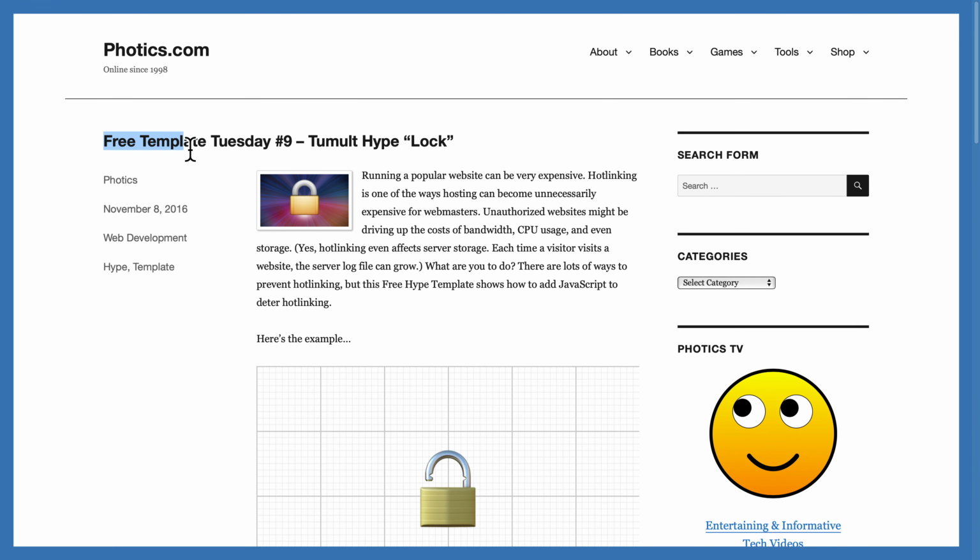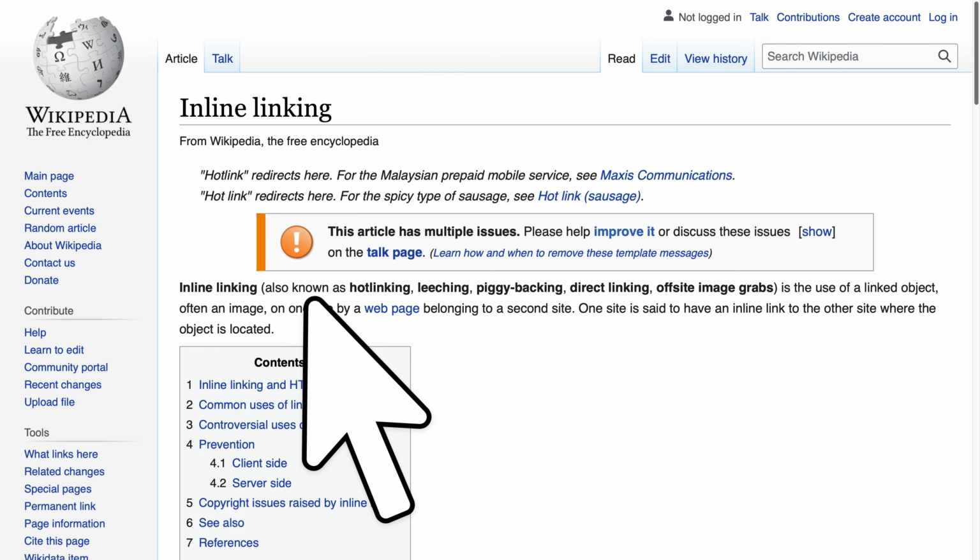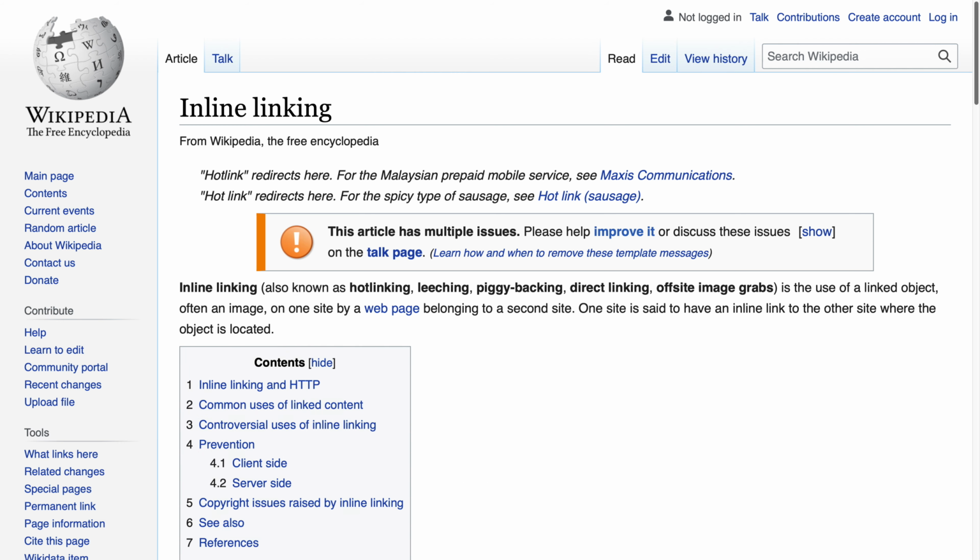Running a website can be expensive. That's why it's important to protect your website from hot linking. That's when a different website embeds your web files on their web page without your permission.